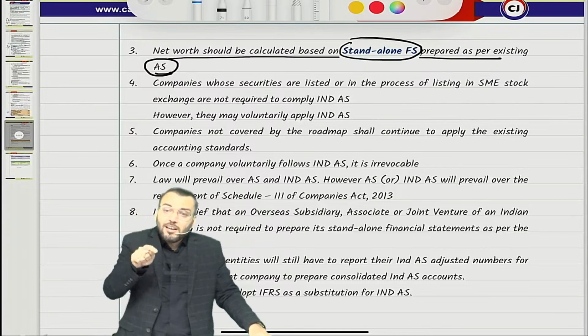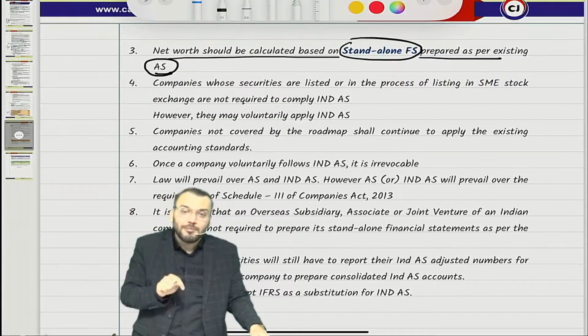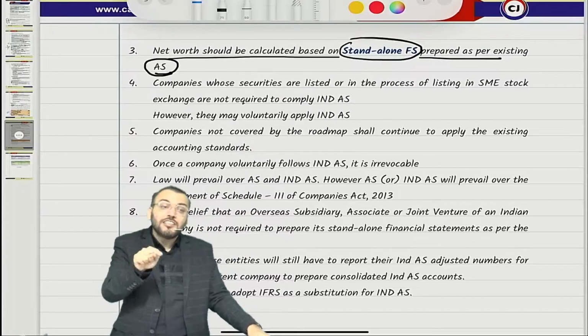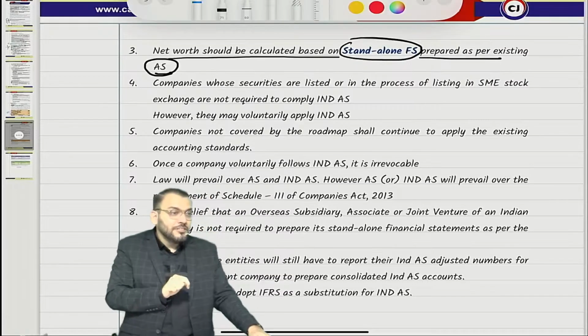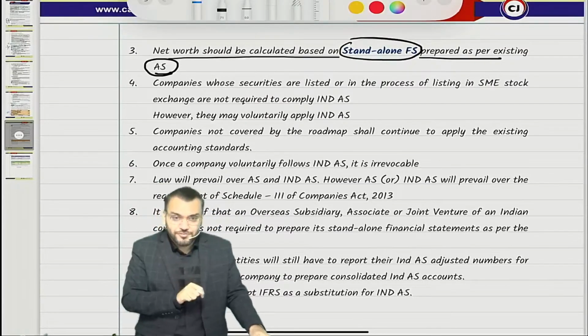So what they are saying: any company which is listed in an SME stock exchange, for them Ind AS is not applicable. So some relaxation has been given to those companies which are only listed in an SME stock exchange. Now one question arises: why will we list in an SME stock exchange?